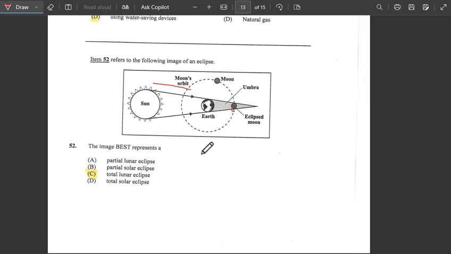Alright, we would not have a total solar eclipse, and it would not be a partial, it would be a total lunar eclipse. So the answer would be C for number 52.